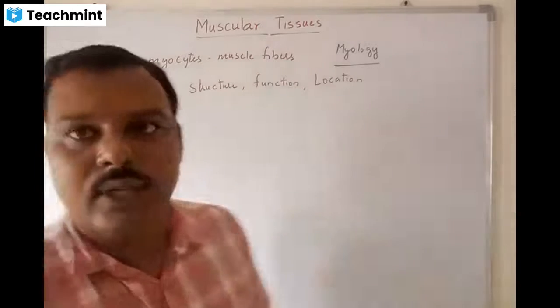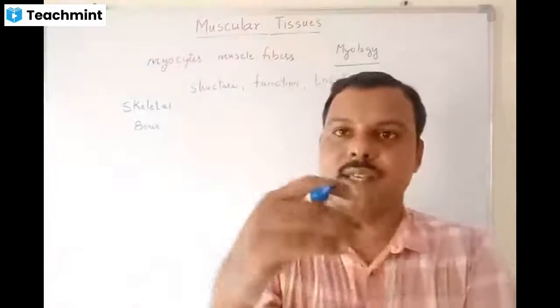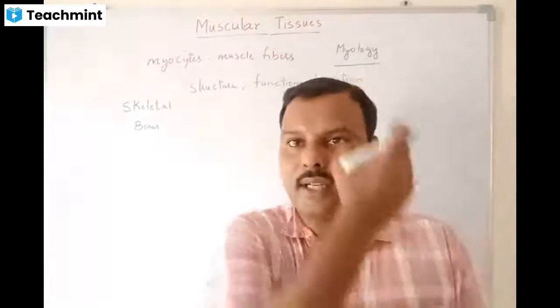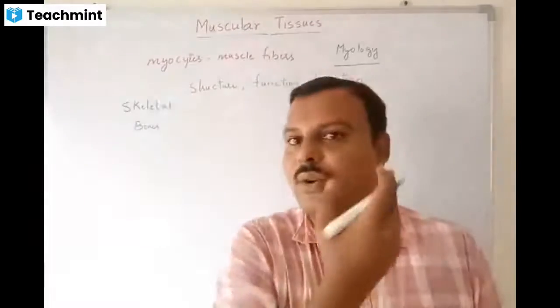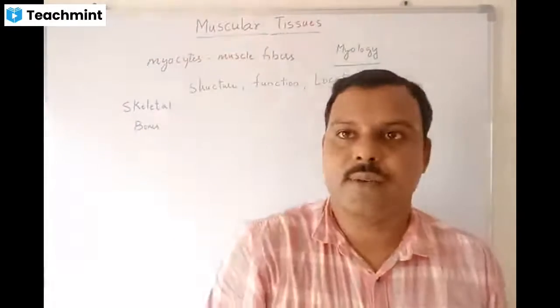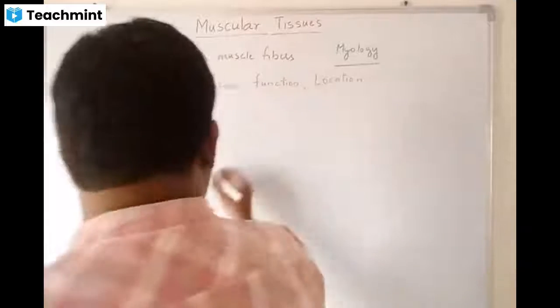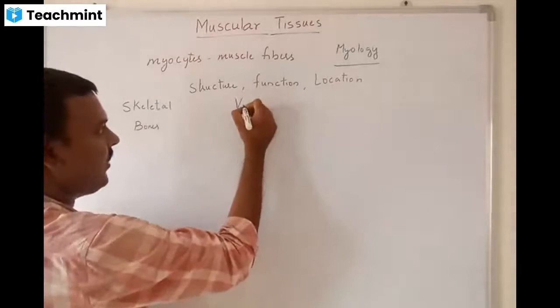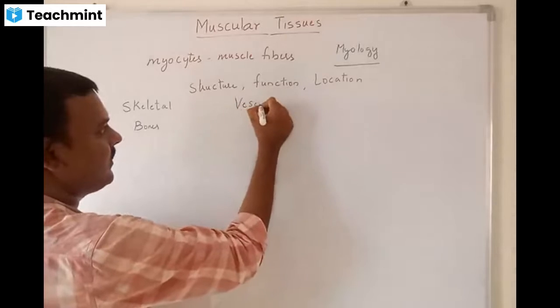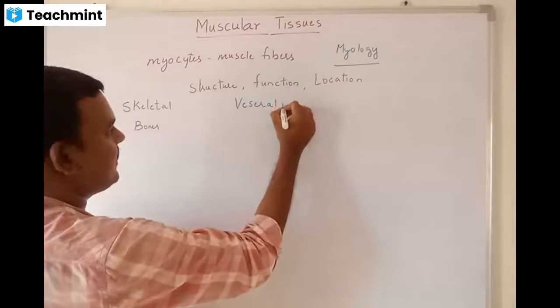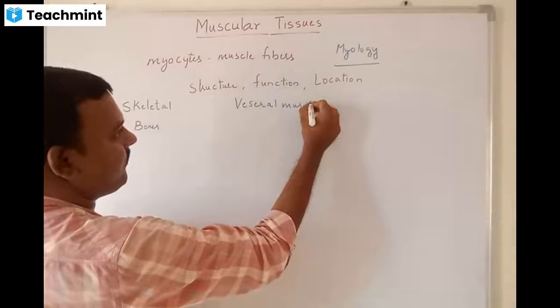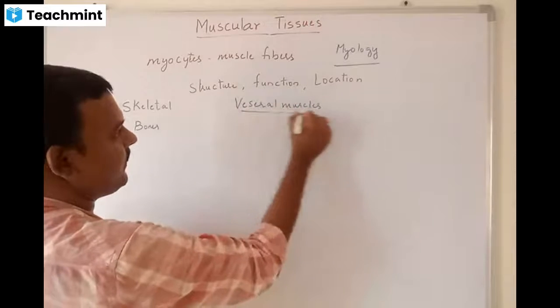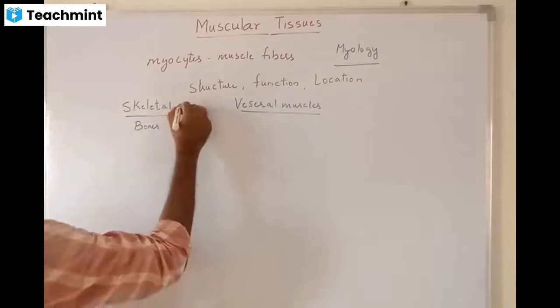Whatever we are seeing, our biceps, triceps, and those on our face, these are all skeletal muscles. There are muscles present in the visceral organs, called visceral muscles.